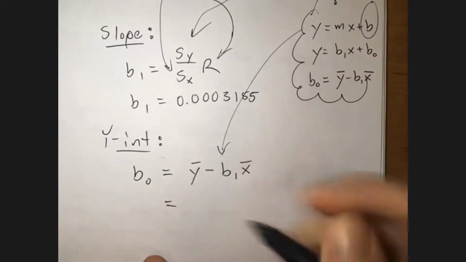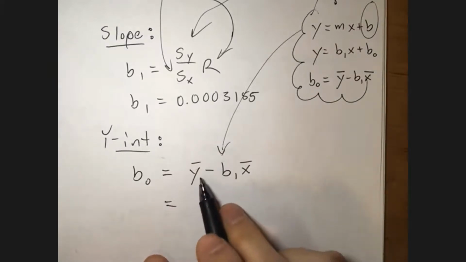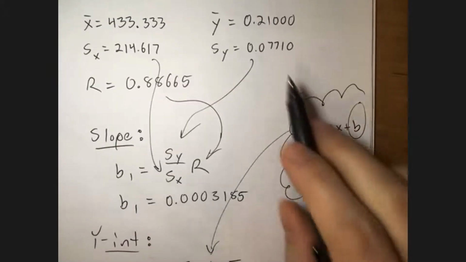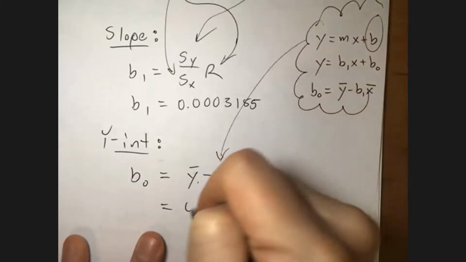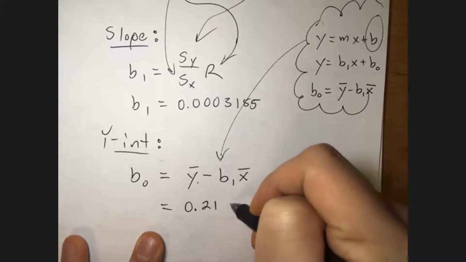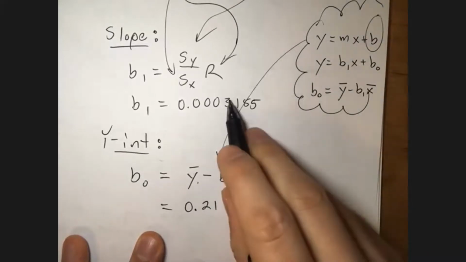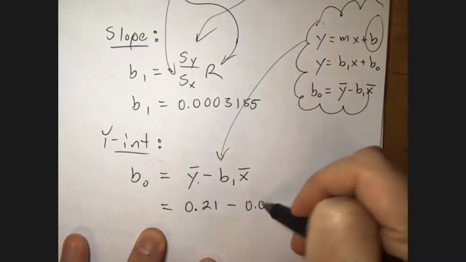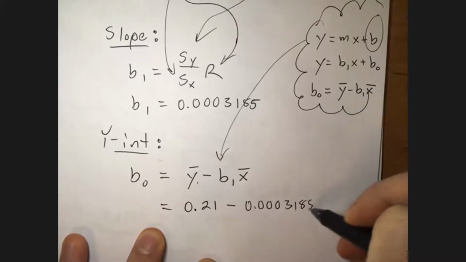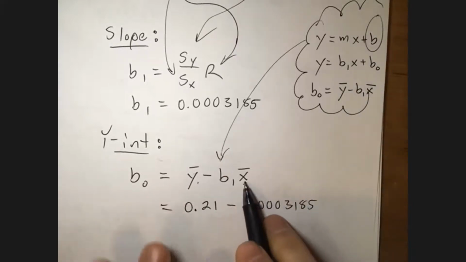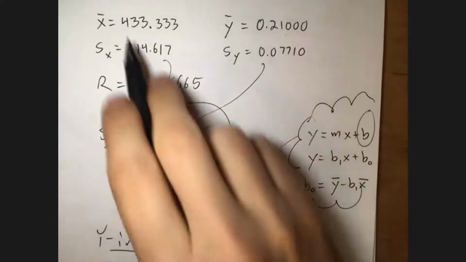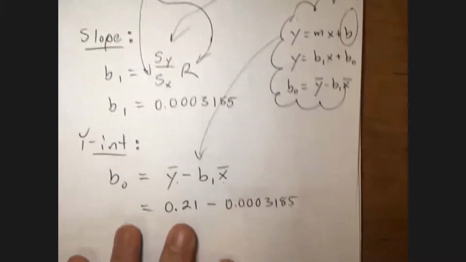And we have y bar that was up here, right? So I'll go ahead and just write that in since we can't see it at the top of the page, 0.21. We have B1, that's what we just computed right here. And we have x bar that was given to us, so 433.333.